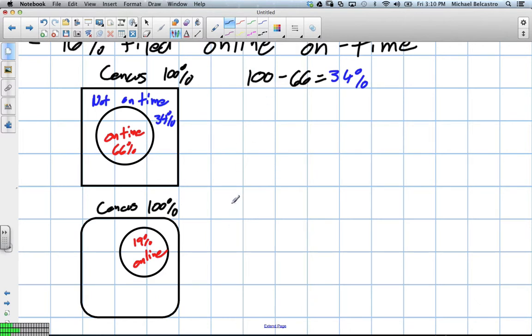Which means to figure out how many were not online, we take the 100, we subtract the 19, and we get, what would it be, 81%? 81% of people are not online.